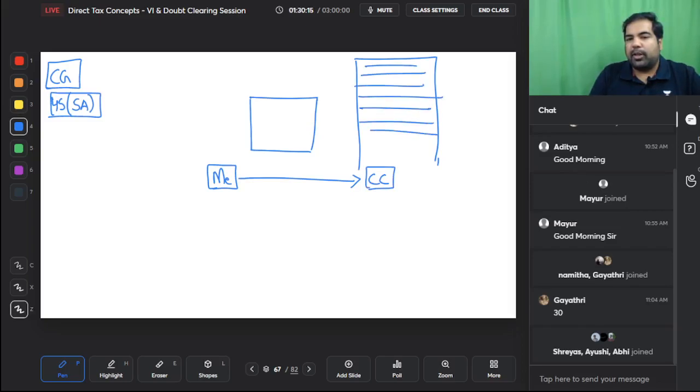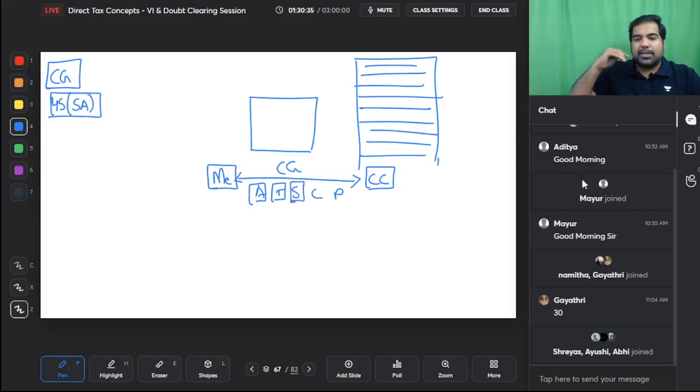What is the benefit for them? We will share. I'll get 5 additional floors, they'll get the balance, and this is subject to capital gain because it is a capital asset. Is it an asset that I have given up? Yes. Is this a transfer? Yes, it is an exchange. I have given up land, I'm going to get some money plus 5 additional floors. What is the sale consideration? The money that I've got plus the stamp duty value of the 5 additional floors. What is the cost? Whatever is the cost of my land. What is the period of holding? From the date I bought that land till the date I've signed this joint development agreement.